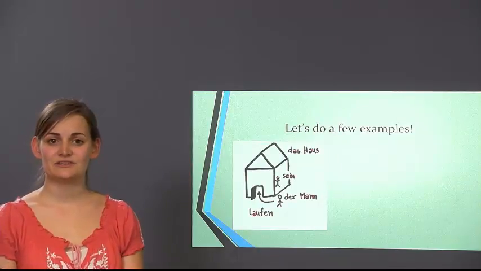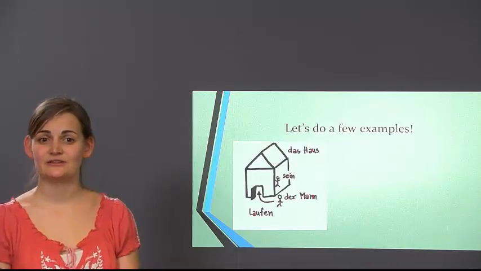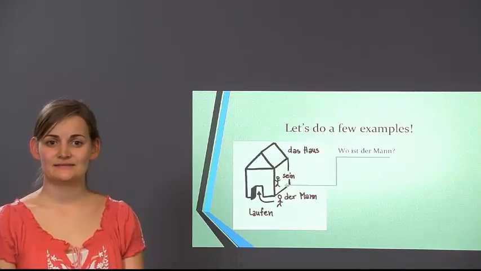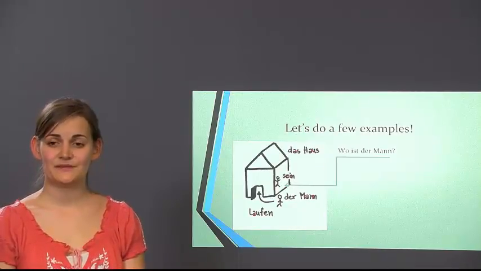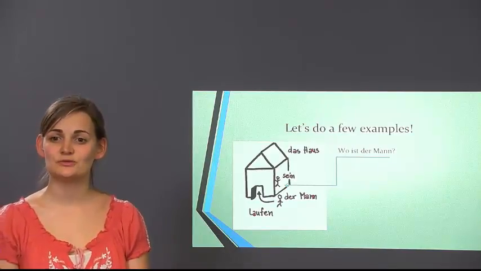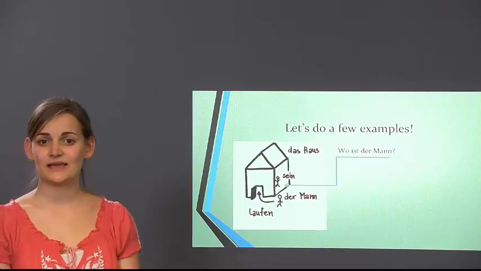Let's do a few examples to practice this. Here in the picture you see a house, a man, and the verbs to be and to run or walk. Wo ist der Mann? Now if you want to say the man is in the house, which case would you use? Is it a direction or is it a location? It's a location, so we need to use dative case.